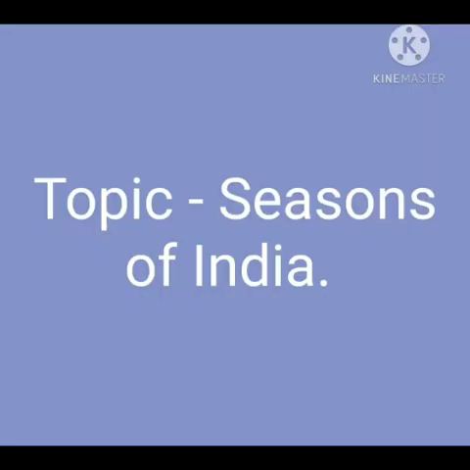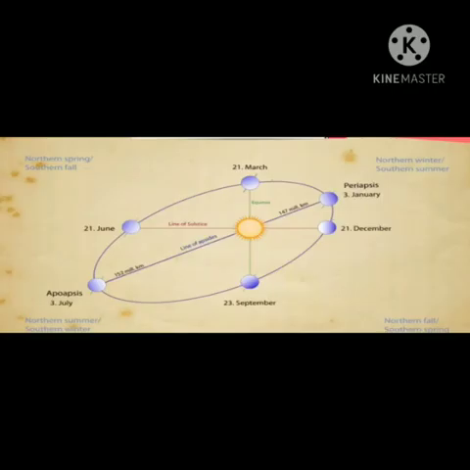Now we will discuss the seasons of India. Basically, India has a tropical monsoon climate which includes 4 seasons: winter, summer, monsoon and retreating monsoon. That you can see in the season cycle.